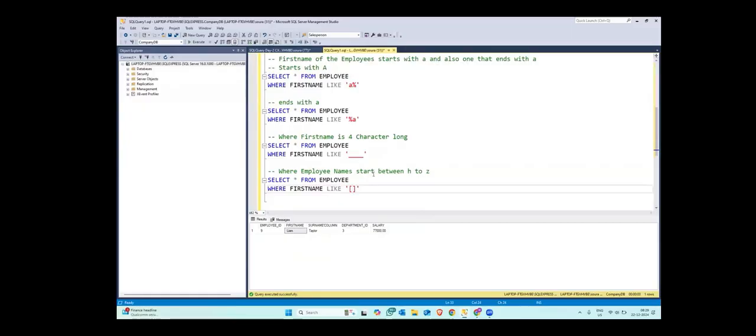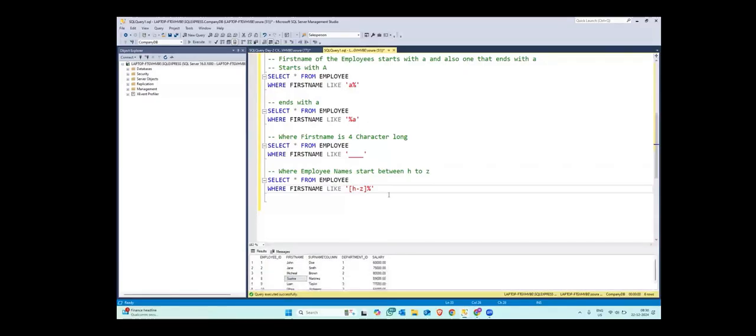So I can write H to Z. Okay, I'll write a percentage because it has to have something after H to Z, and I will get John, Jane, Michael, Sophia, L, and Olivia. Okay, because this starts from J, which is coming after H, but it is there before Z, right?